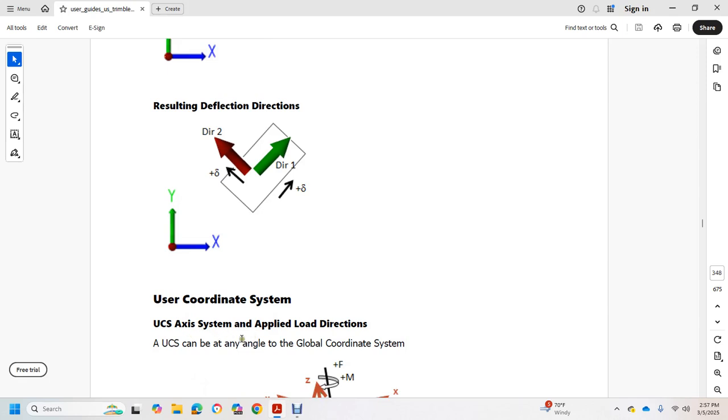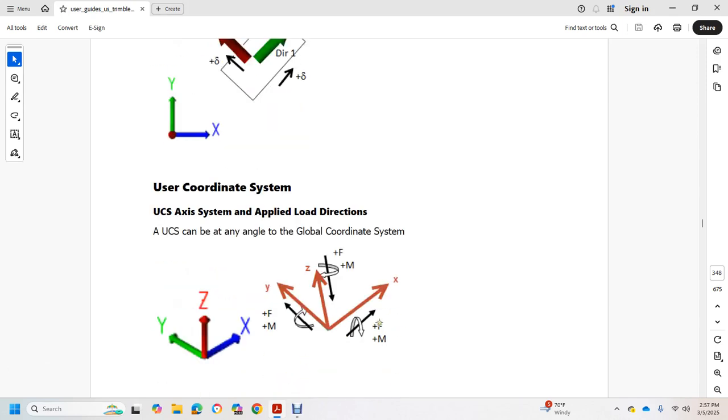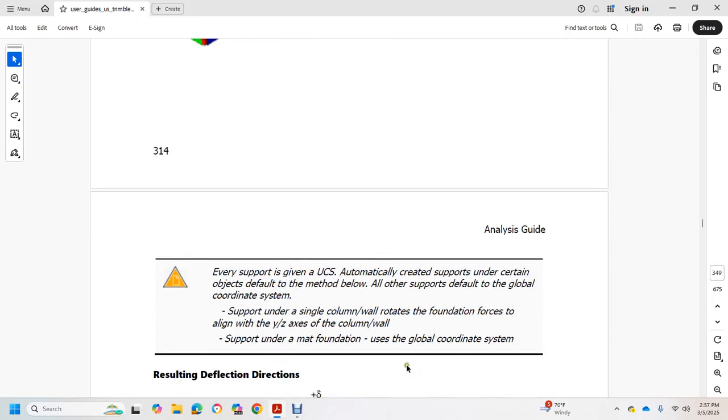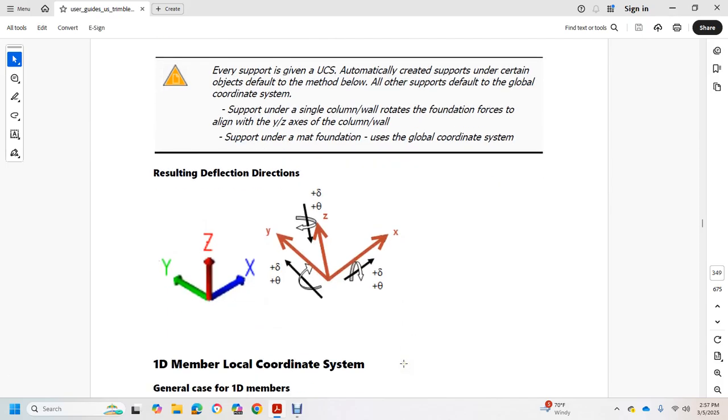The UCS can be at any angle to the global coordinate system, and every support is given in the UCS automatically. A support created under a certain object uses the default method; all other supports default to the global coordinate system. A support under a single column or wall rotates the foundation force in line with the Y and Z axes. A column or wall support under a mat foundation uses the global coordinate system for resulting deflection directions.